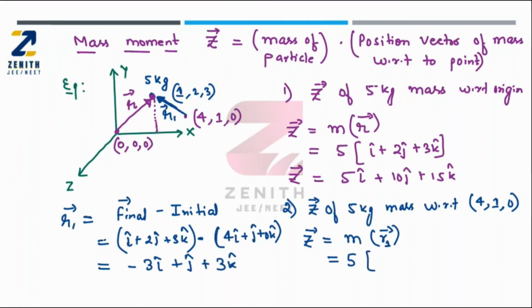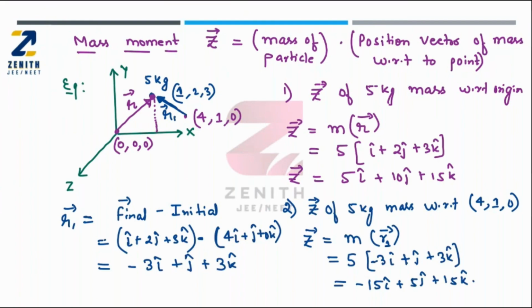So now this value is minus 3 i cap plus j cap plus 3 k cap, which is nothing but minus 15 i cap plus 5 j cap plus 15 k cap. Now this is the mass moment about any point.